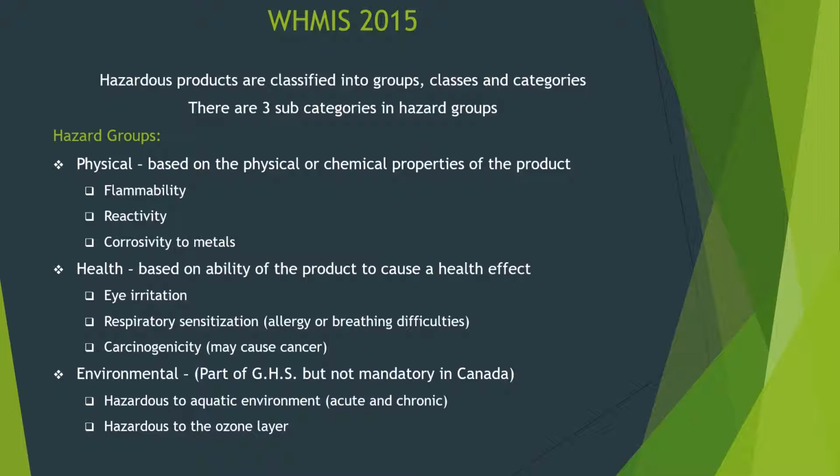The environmental group is defined by the WHMIS, but presently not mandatory in Canada. Criteria for classifying chemicals have been developed for the following environmental hazard classes: hazardous to the aquatic environment, acute and chronic, and hazardous to the ozone layer.